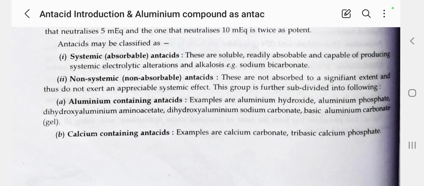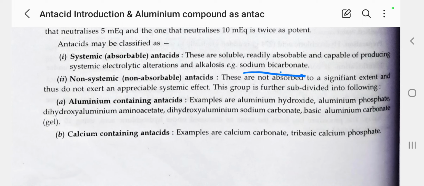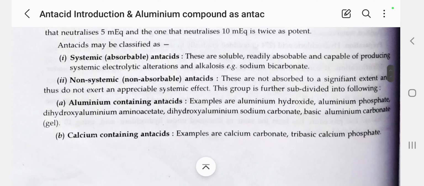What is the example for systemic absorbable antacid? Example, sodium bicarbonate. Systemic absorbable antacids are soluble, readily absorbable and capable of producing systemic electrolytic alteration or alkalosis. So these are capable of producing alkalosis. Example, sodium bicarbonate. Next one, non-systemic or non-absorbable antacid.